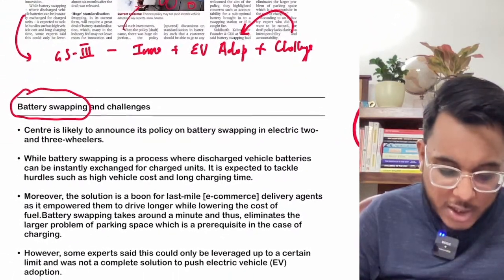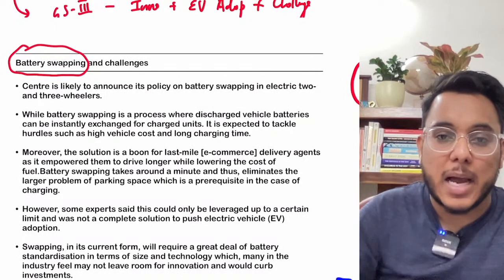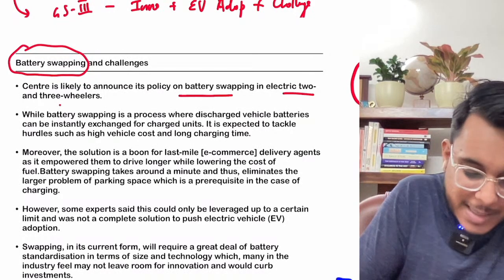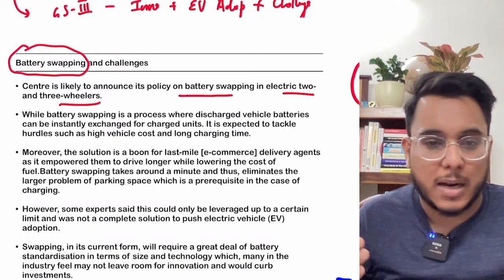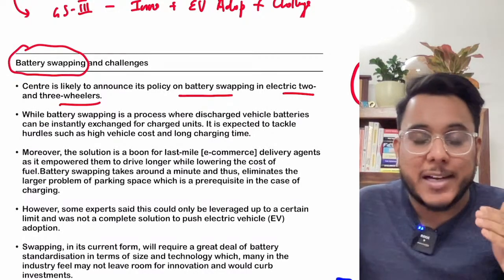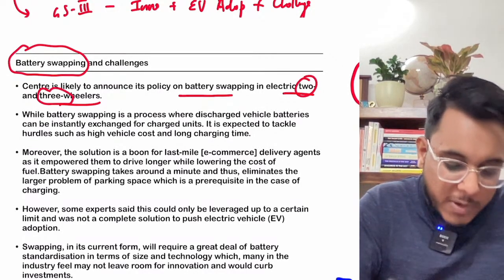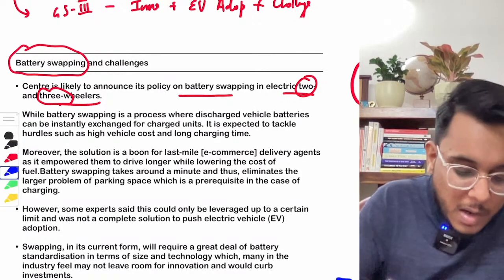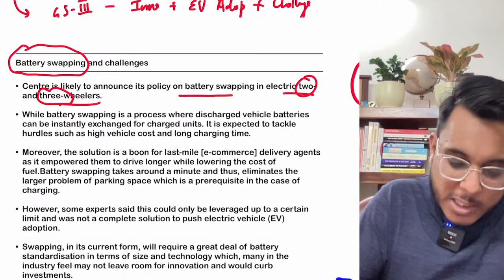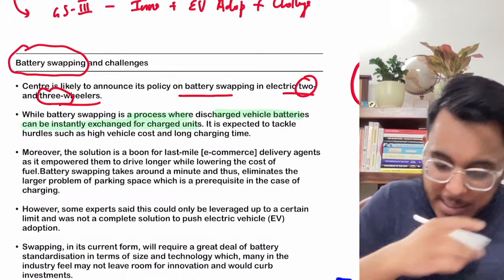And in this direction, the central government has recently announced that they will be coming out with a battery swapping policy for 2-wheelers and 3-wheelers in just a month's time. Now, I had explained here in the notes itself what battery swapping is. Battery swapping is a process where discharged vehicle batteries can be instantly exchanged for a charged unit.